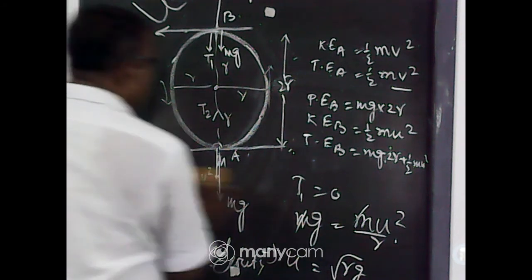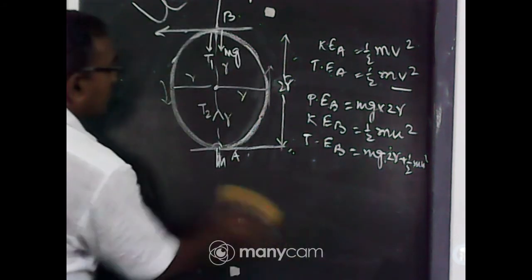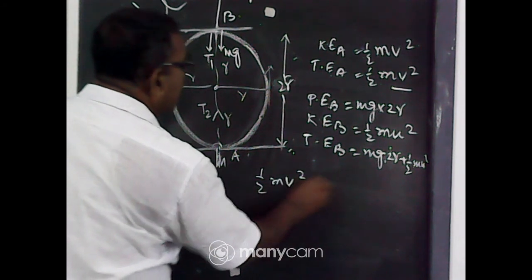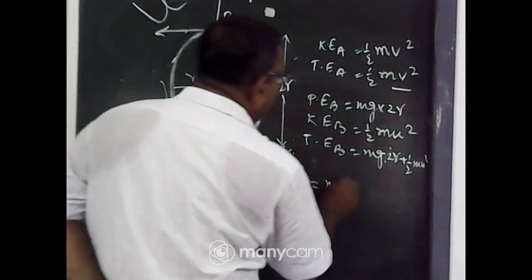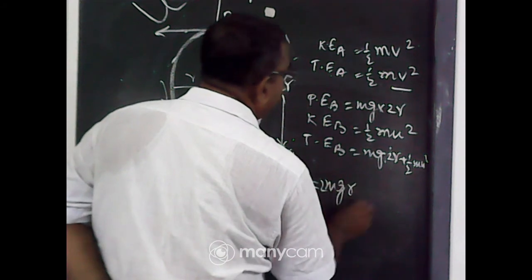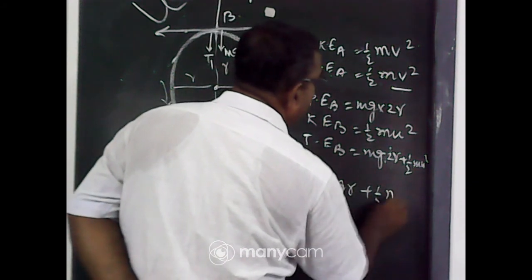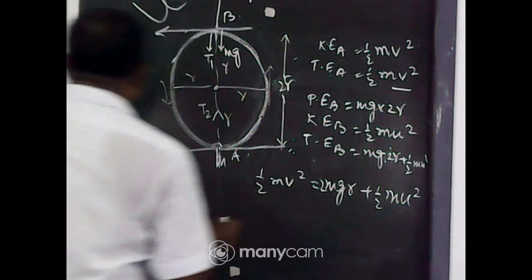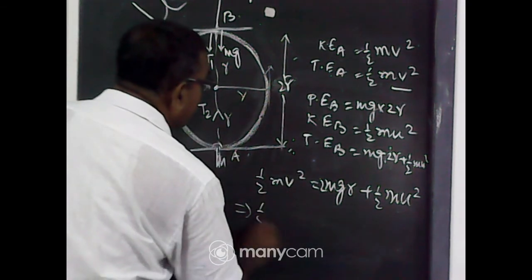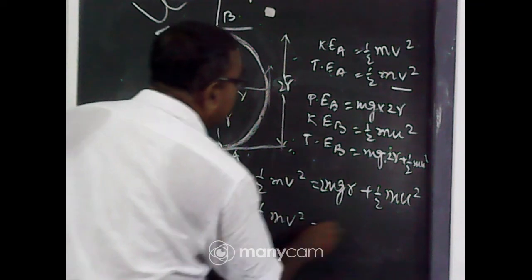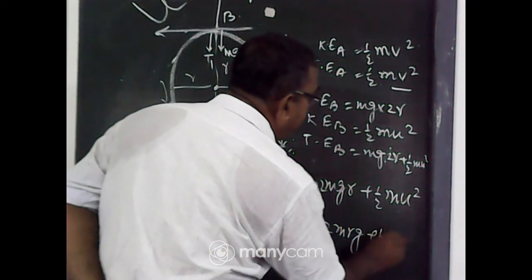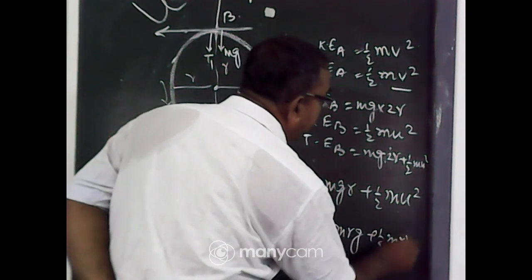So the energy is conserved: half mv square equals m into g into 2r plus half mu square. With u square equal to rg, half mv square equals 2m into r into g plus half m into r into g.